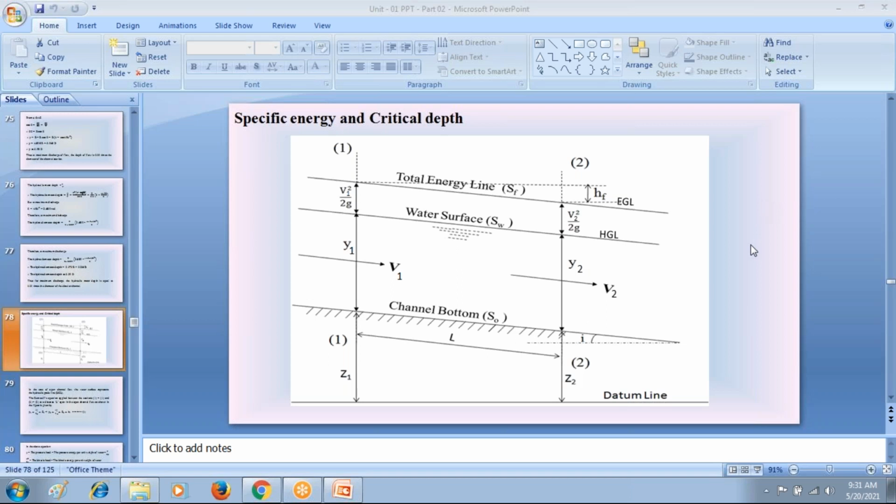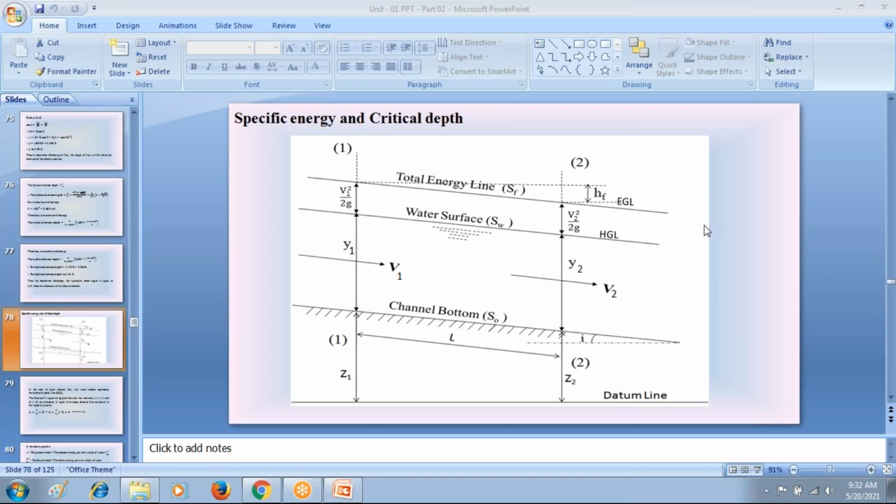Good morning, students. In the previous classes, I explained the concept of specific energy and critical depth in open channel flow. Since it is an important concept, in today's class also, I will revise this concept, specific energy and critical depth. After that, we will discuss the further concept in specific energy and critical depth. In the previous classes, I explained that in open channel flow, the specific energy is an important concept.